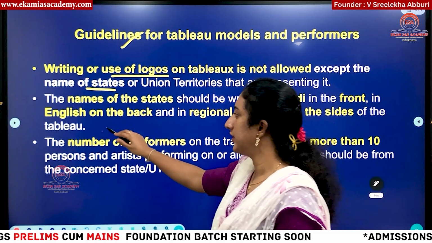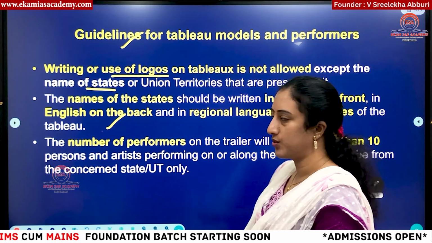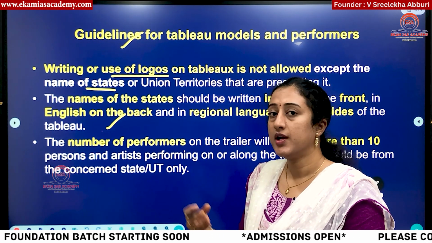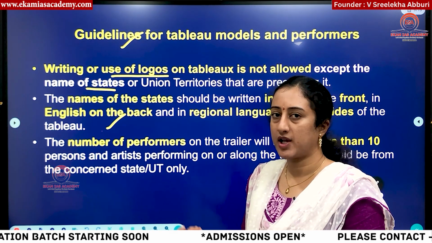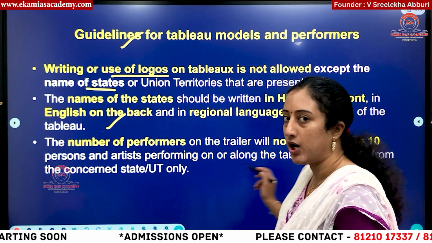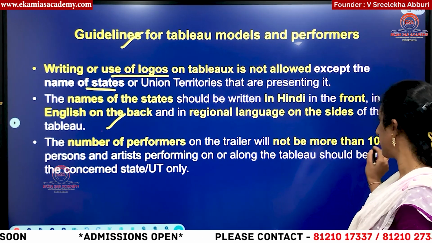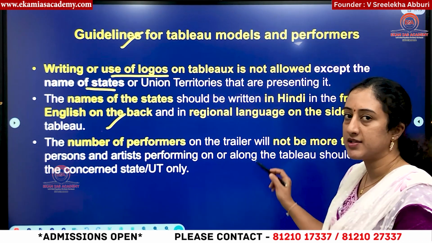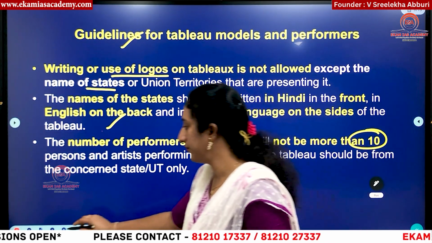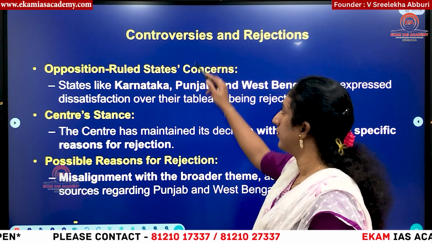So this is what is only allowed. And the number of performers: normally whenever a dance form or some cultural form is represented, some people will also be doing different types of activities when the tableau is moving or passing. So at that time, how many members should be there? Maximum it should not be more than 10 only, means a maximum of 10 persons should be part of the tableau.